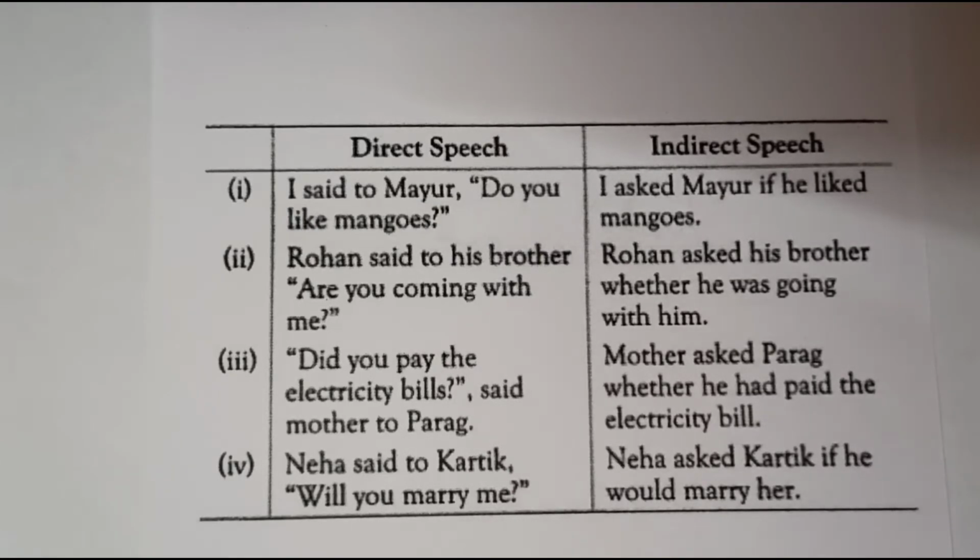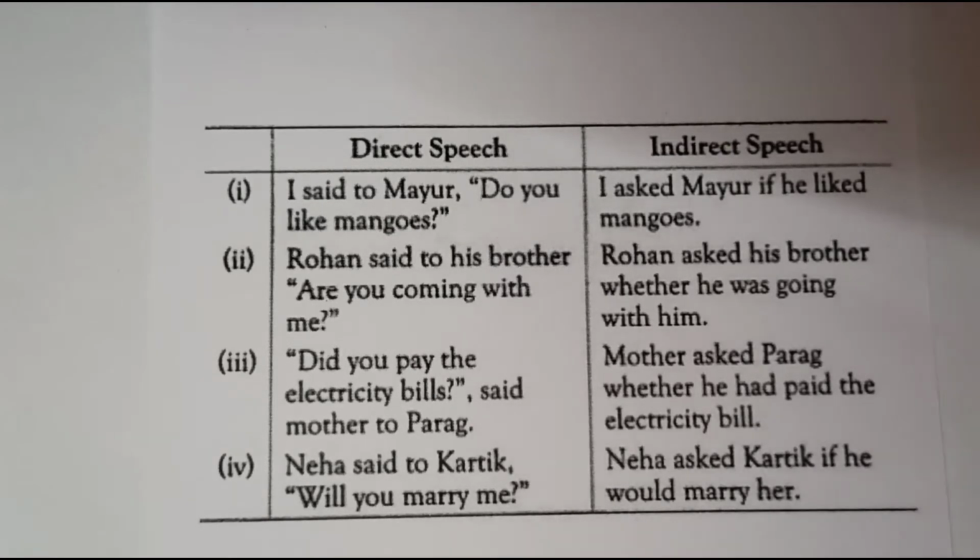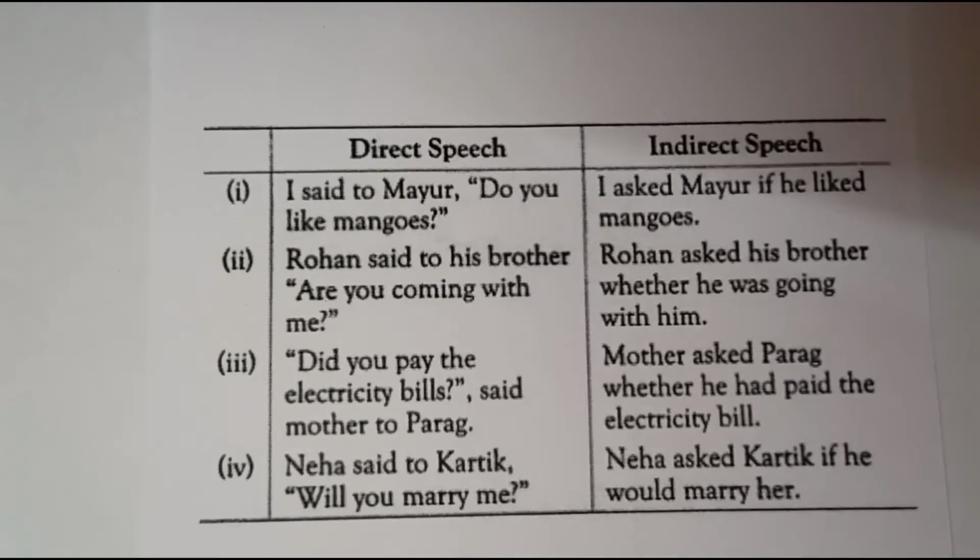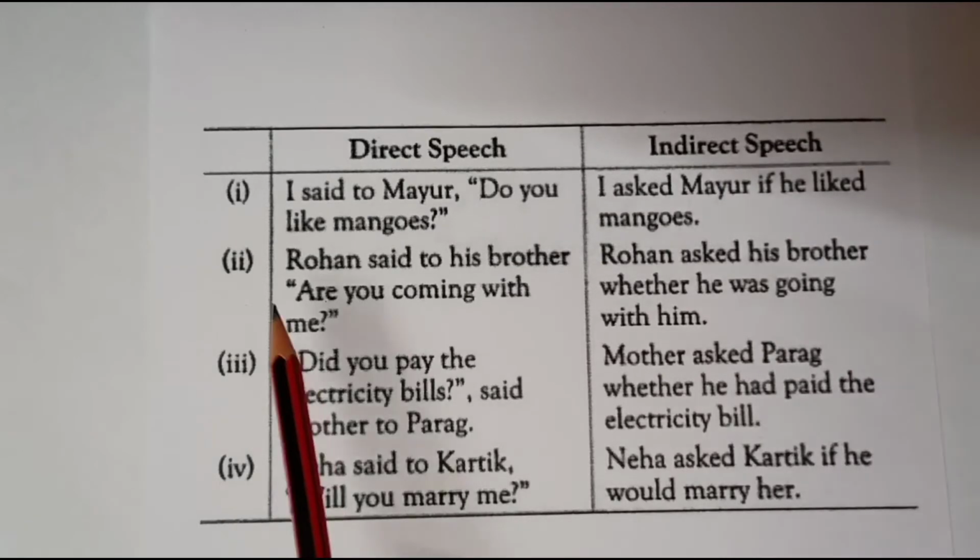I suggest you to add if only because students usually make spelling mistake while writing whether. So it's better if you use if while changing direct speech into indirect speech in case of yes no type questions. So let's take a look at the first example.